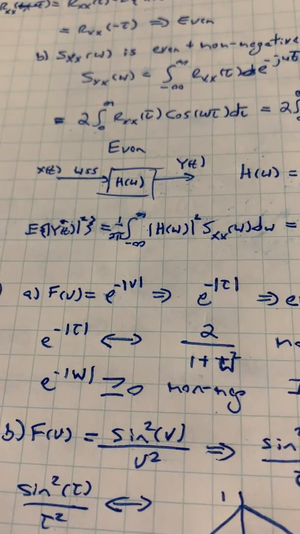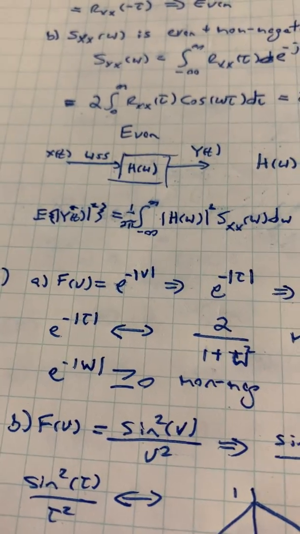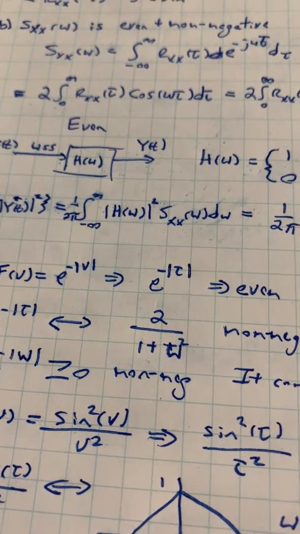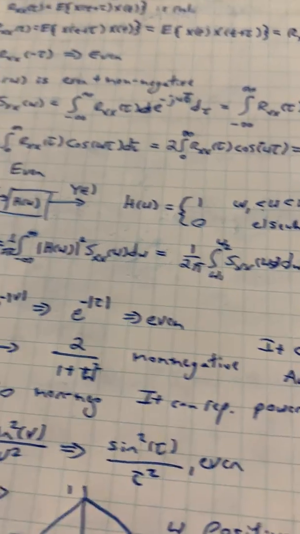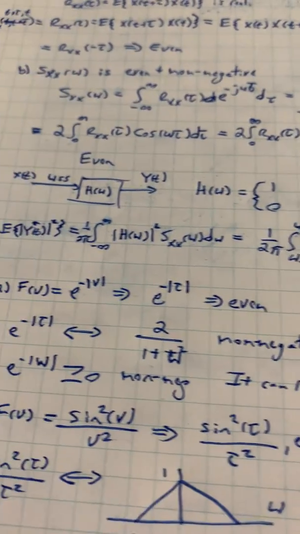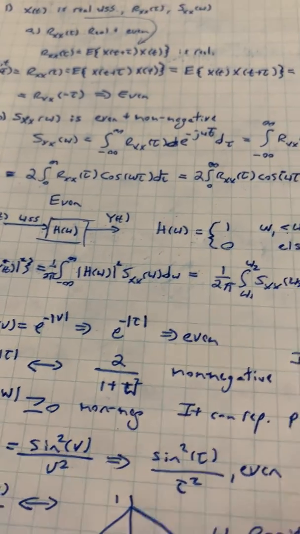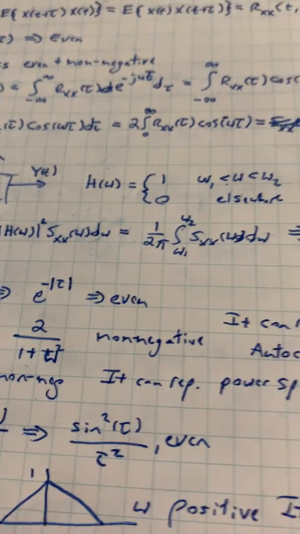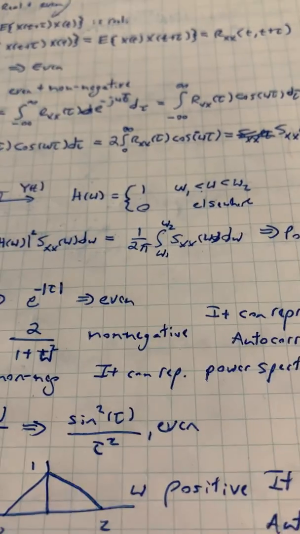So if you substitute tau into this and you do the transform, so e to the negative absolute value of tau, you do that, it's 2 over 1 plus omega squared. From that you can tell that it is non-negative. So that's criteria 1. And you also see that e to the negative tau is an even function, so it can represent an autocorrelation.